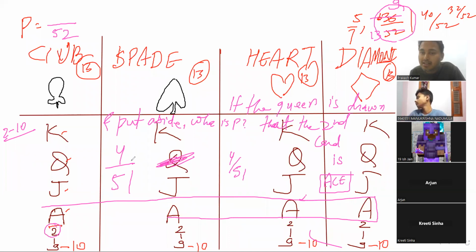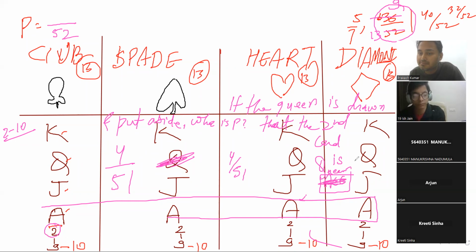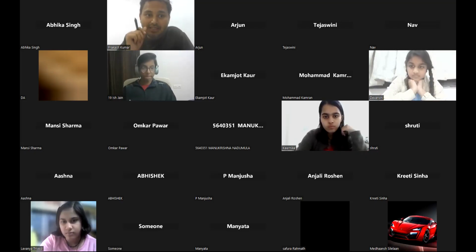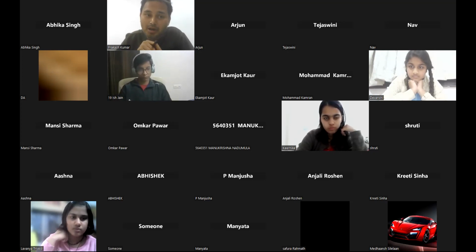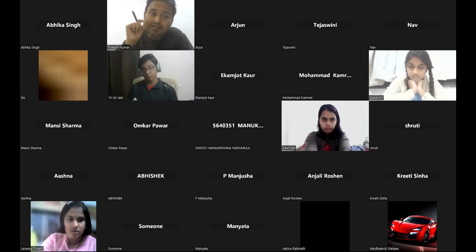Now the same question in your textbook asks: if the queen is drawn and put aside, what is the probability that the second card is a queen? 3 by 51. Let me explain in Hindi. I took one card out of 52 cards, that is a queen, and I removed it. We have only 3 queens now. It means now we have 51 cards. Now, what is the probability that the second card I draw is a queen?